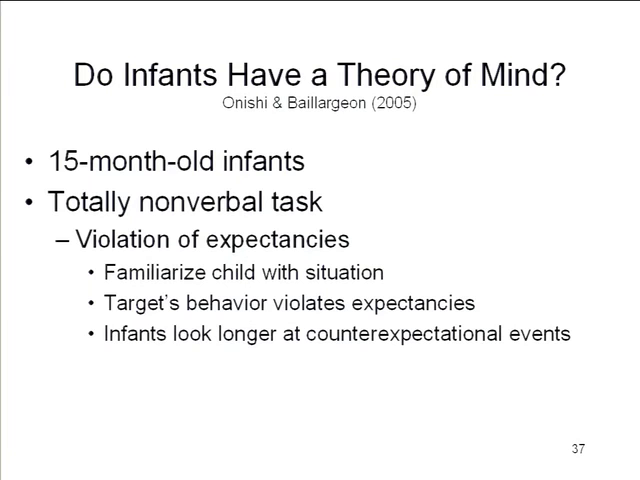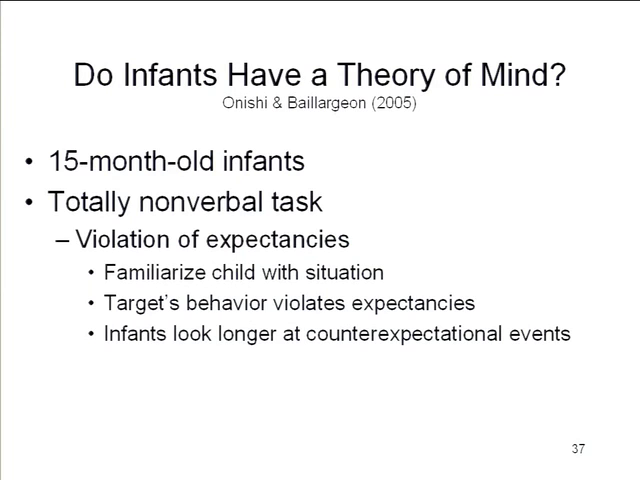So what Onishi and Baillargeon did was to invent a totally nonverbal version of the theory of mind task, in which there's a situation that's basically a false belief type of situation, and there's some behavior that violates the expectancies that have been set up in that situation. And it turns out, as a rule, there are some exceptions to this, I don't want to get into it. As a rule, infants, even infants, tend to look longer at counter-expectational events. So if something happens and surprises them, they'll look at it.